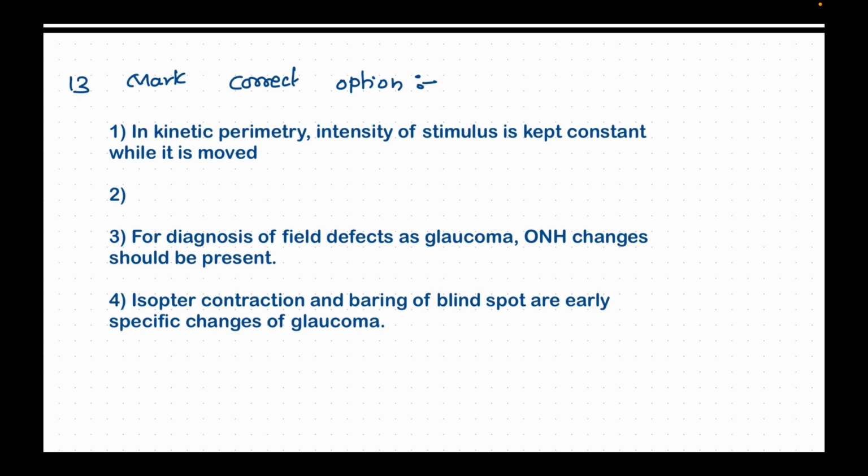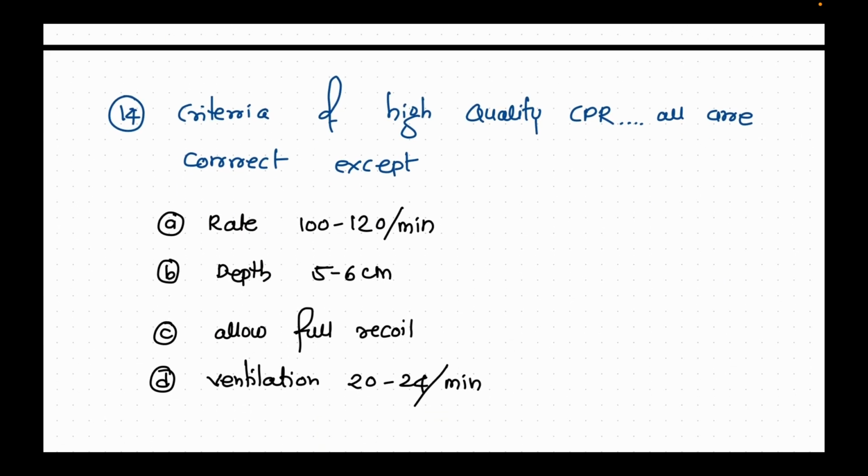Now the 13th question is: mark correct options. The options are: kinetic perimetry, intensity of stimulus is kept constant while it is removed. Second option, I don't know. The third one is, for diagnosis of field defects as in glaucoma, ONH changes should be present. Isopter contraction and baring of blind spots are early specific changes of glaucoma. So here, I think the correct answer is kinetic perimetry, intensity of stimulus is kept constant while it's moved.